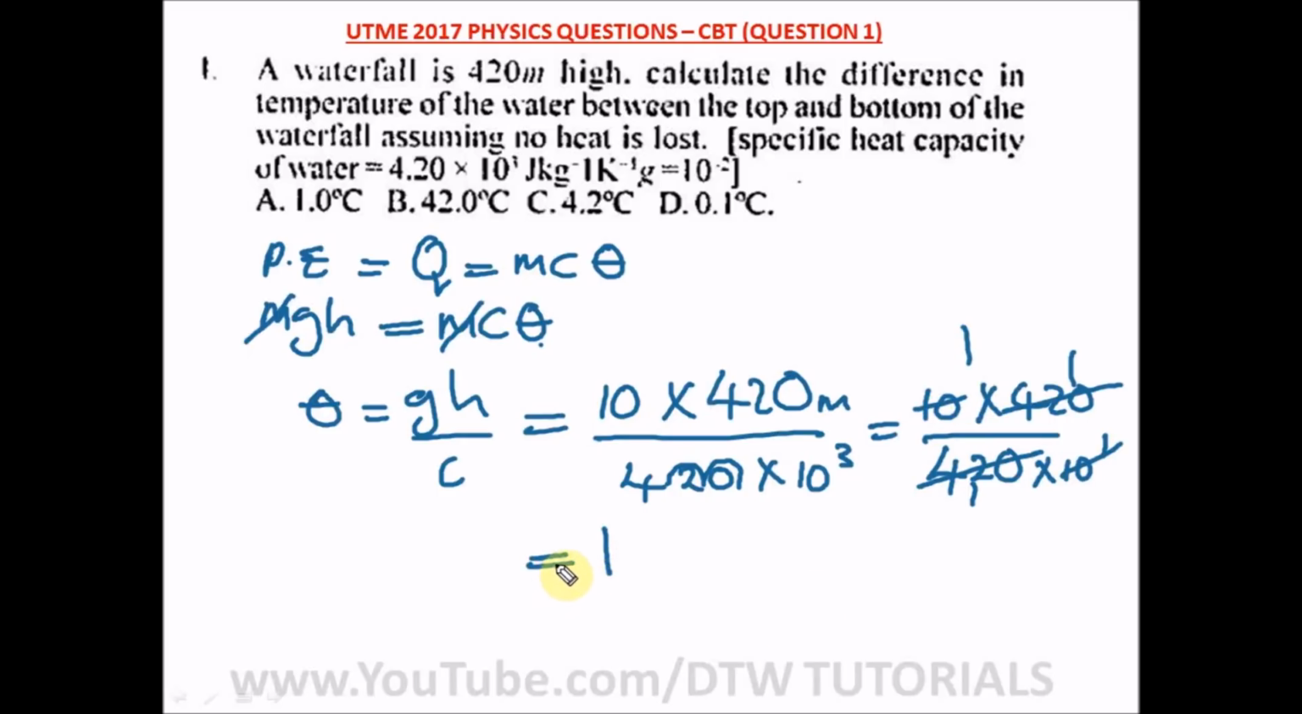So the difference in temperature is 1 degree Celsius, and our right option here is option A.